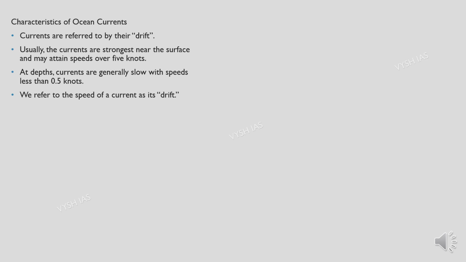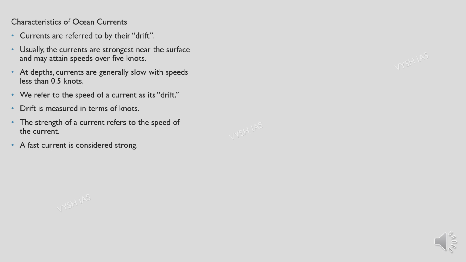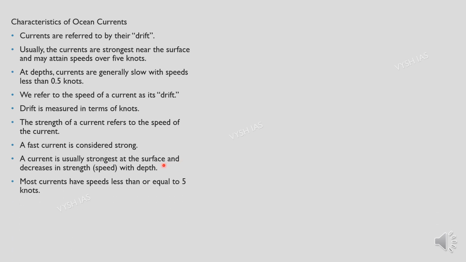So we refer to the speed of a current as its drift, and drift is measured in terms of knots. So the strength of a current refers to the speed of the current. A fast current is considered strong. So a current is usually strongest at the surface because of the wind, and decreases in strength, that is its speed, with depth. So this sentence is very important: most currents have speeds which are less than or equal to 5 knots.